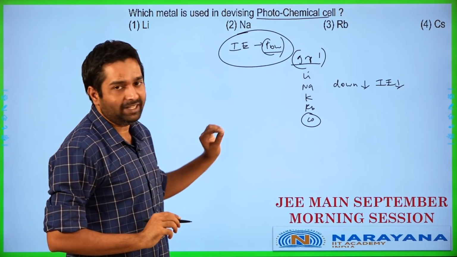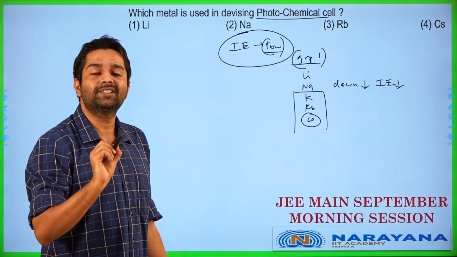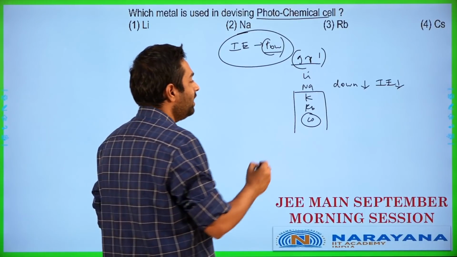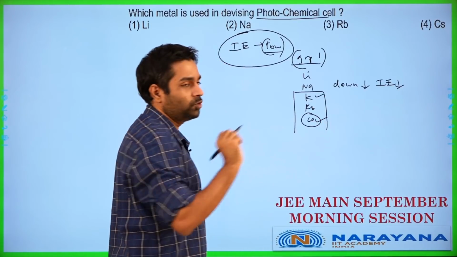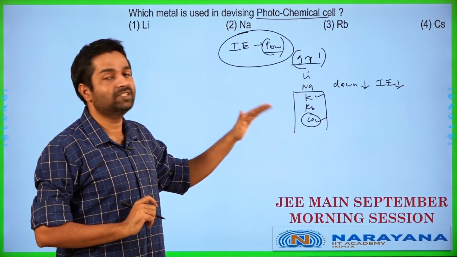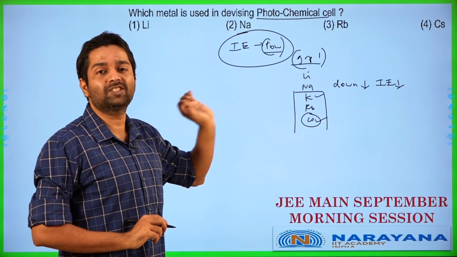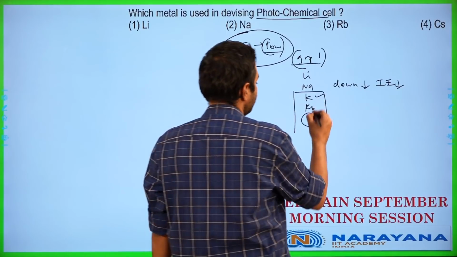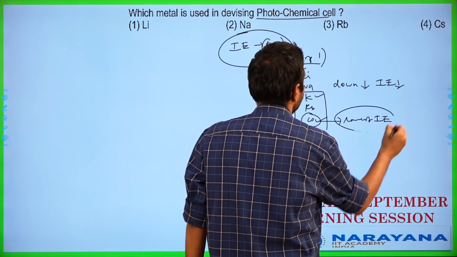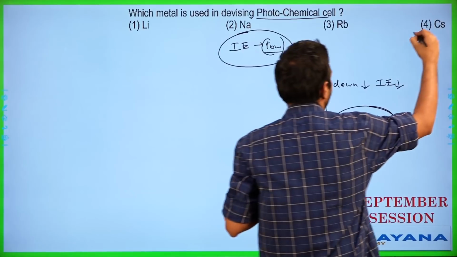In reality, what happens over here is we will have all three of these: potassium, rubidium and cesium, all of them are capable of being used in photochemical cells. But we will mainly end up using only potassium and cesium usually. Why do we use them? Potassium we use mainly because it is cheaper. Cesium is the best though. Among these options given here, you are expected to choose the best option applicable, which is the lowest IE. Lowest ionization energy is going to be applicable for cesium in this particular case. So cesium is the one which is going to be chosen for this photochemical cell.